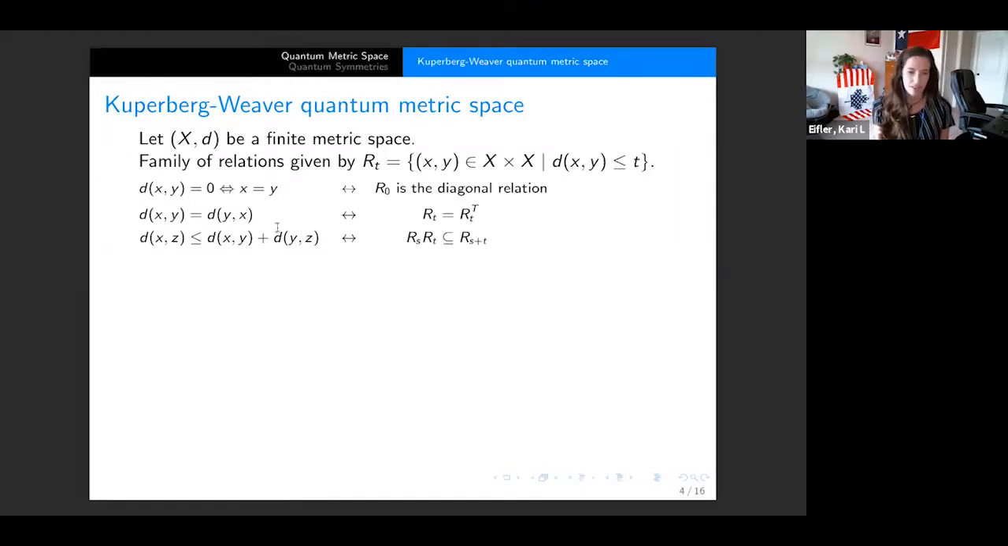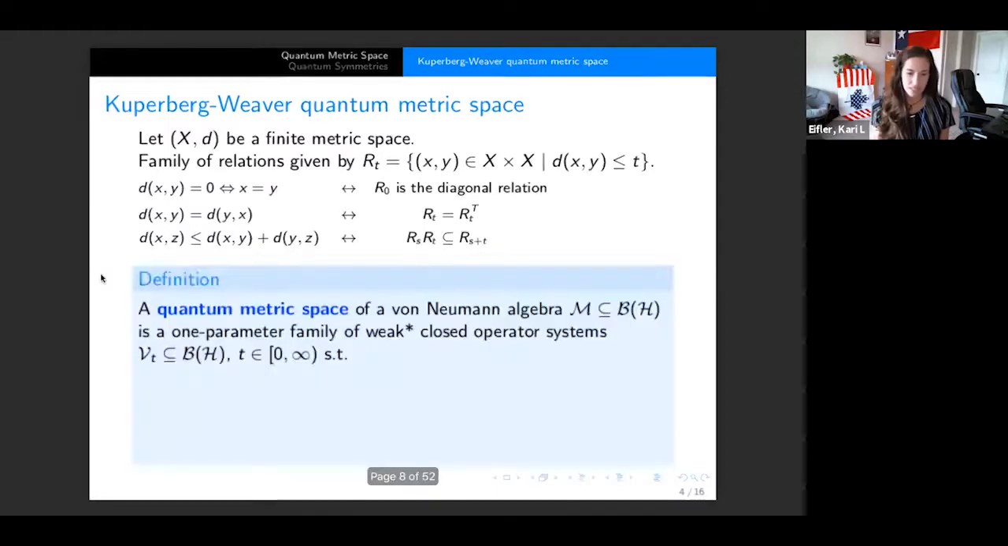And finally, we have the triangle inequality. So this, we know what the triangle inequality is. How we would recast this in terms of the relations is that if X is related to Y inside of RS, and Y is related to Z inside of RT, then X is related to Z inside of R(S+T). And so we can just recast the axioms like this. And that's going to help justify the Kuperberg-Weaver quantum metric space definition.